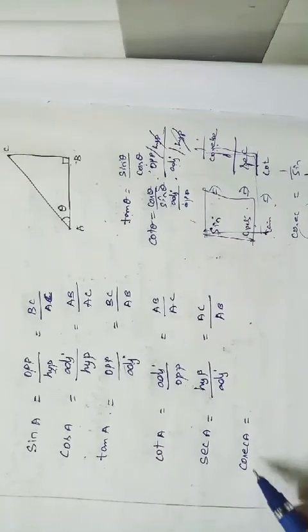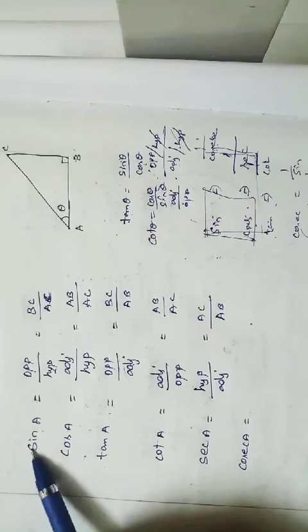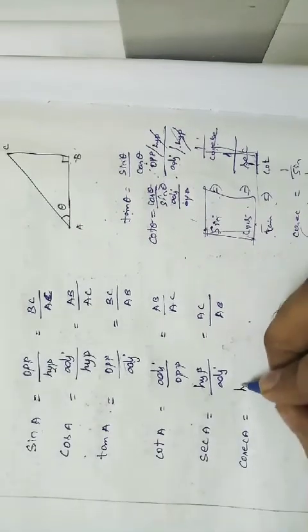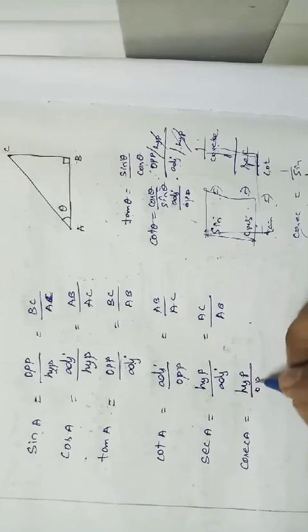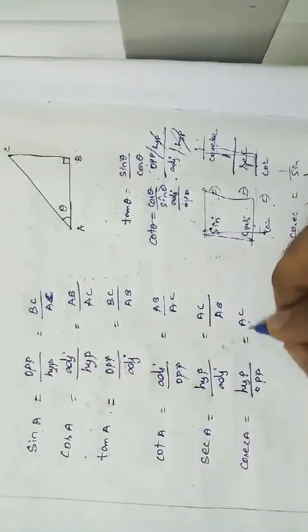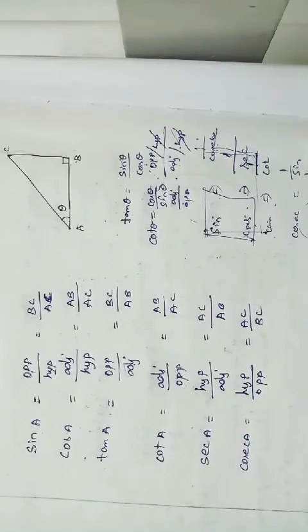And next one is cosec A. Cosec A is equal to what? Reciprocal of sin A, right? What is the reciprocal of sin A? Hypotenuse by opposite side. Hypotenuse side divided by opposite side. That is nothing but AC by BC, right? AC divided by BC. These are the 6 trigonometric ratios, right?